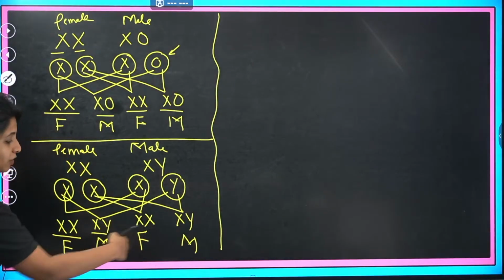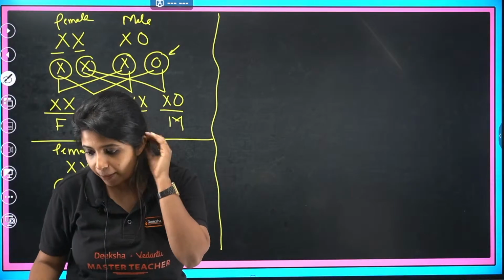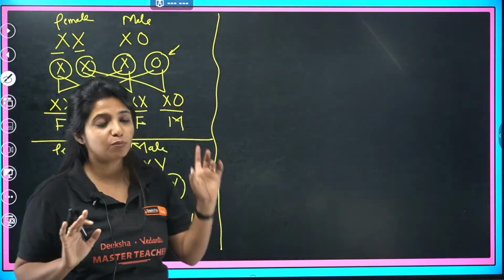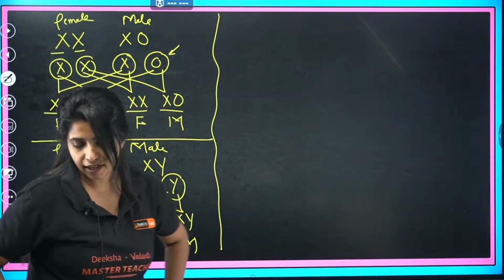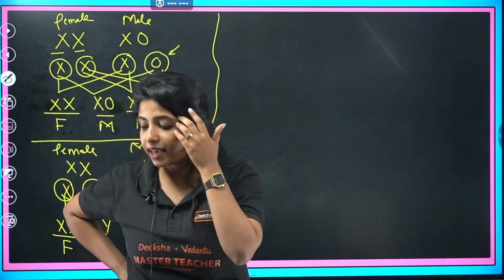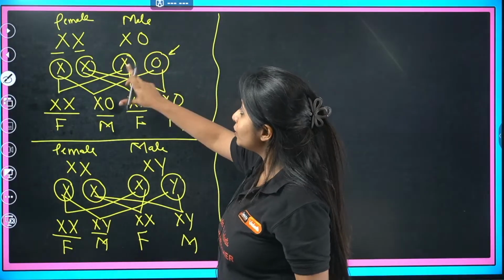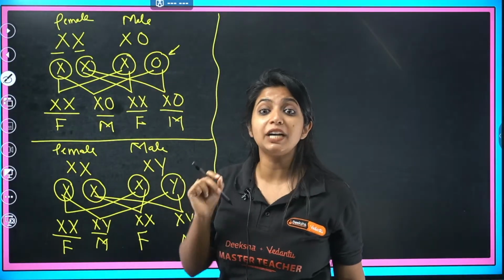50% of them male and 50% of them female. In both these cases I see one thing, that is males are producing two different types of gametes. This is known as heterogamety. Exactly. This particular process where you have producing two types of gametes, this is known as heterogamety.